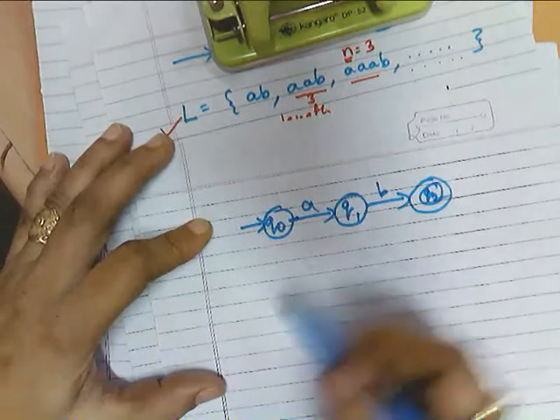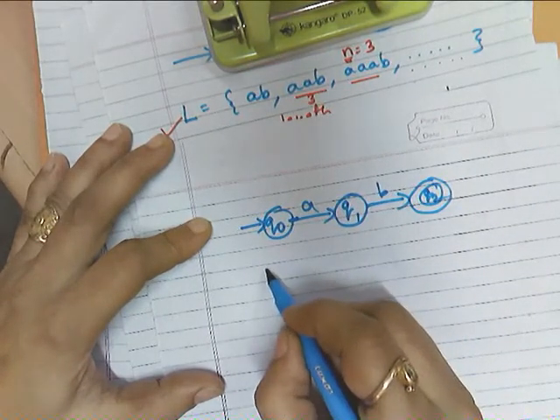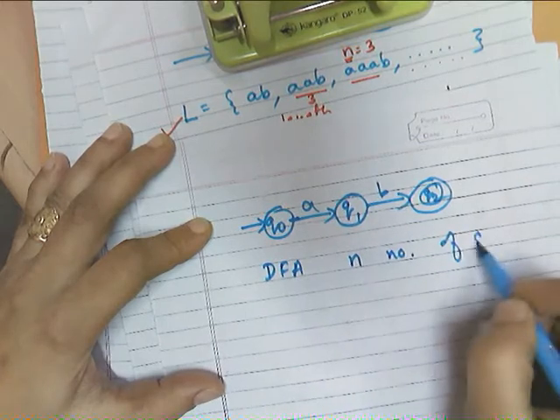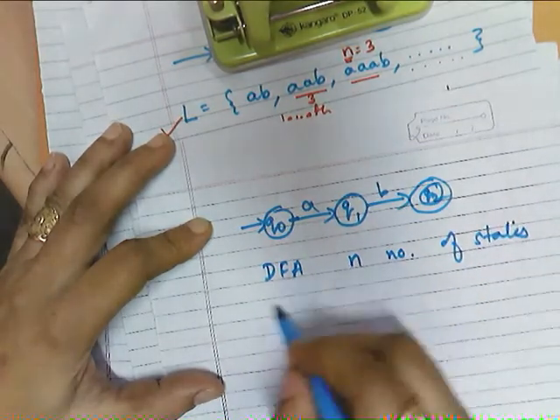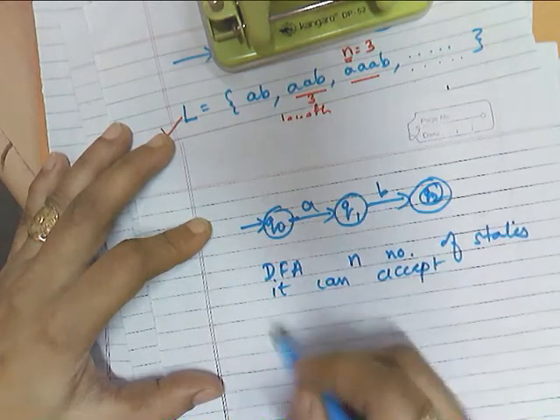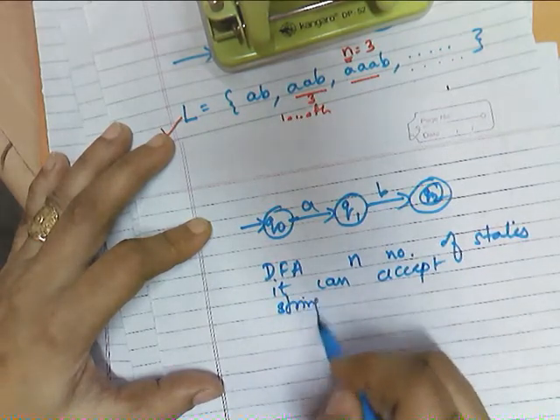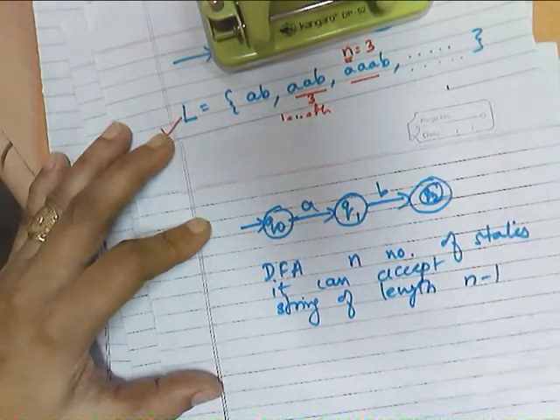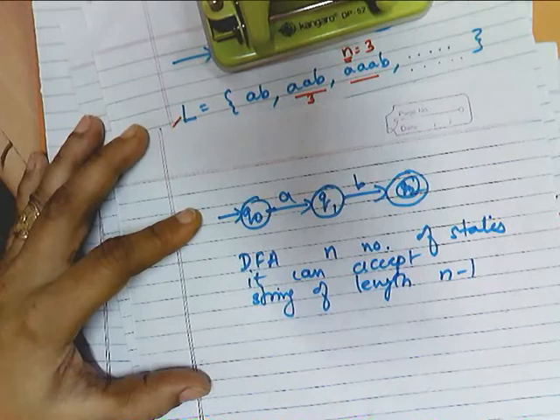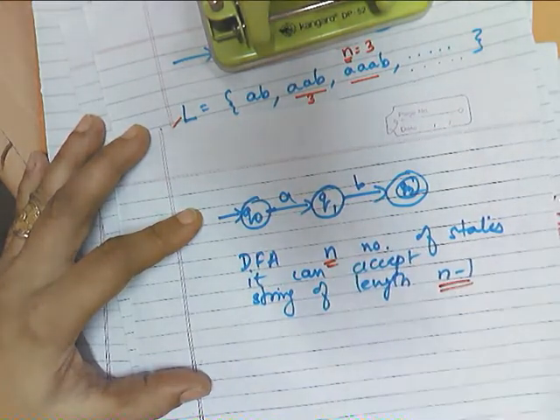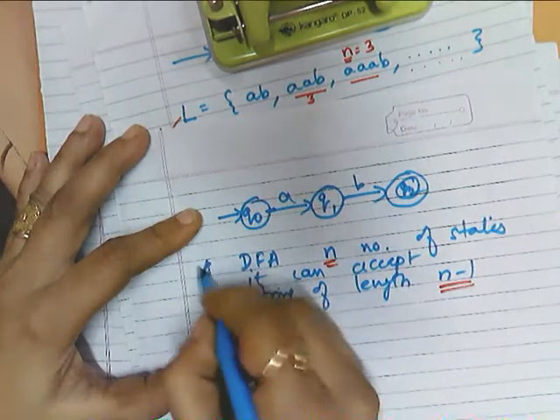So from this observation, what we can say is, if our DFA is having n number of states, it can accept a string of length n minus 1. Agreed? I think there is no problem in this. This is one point.